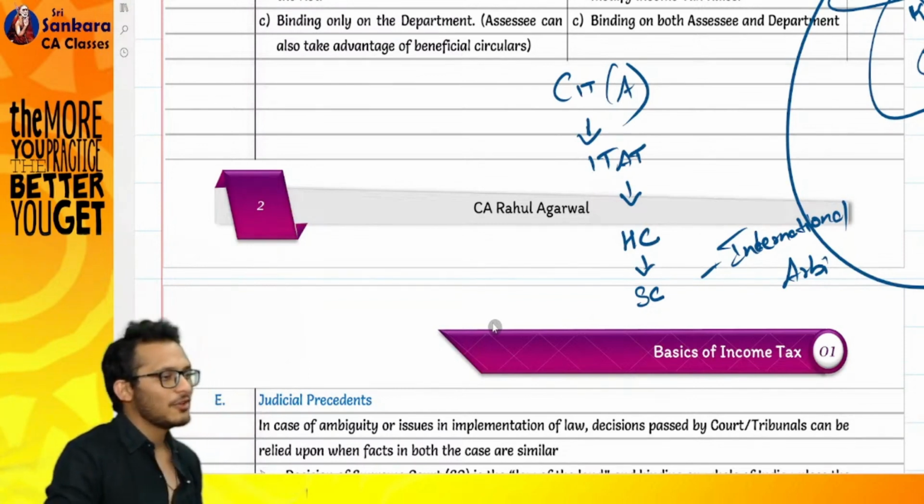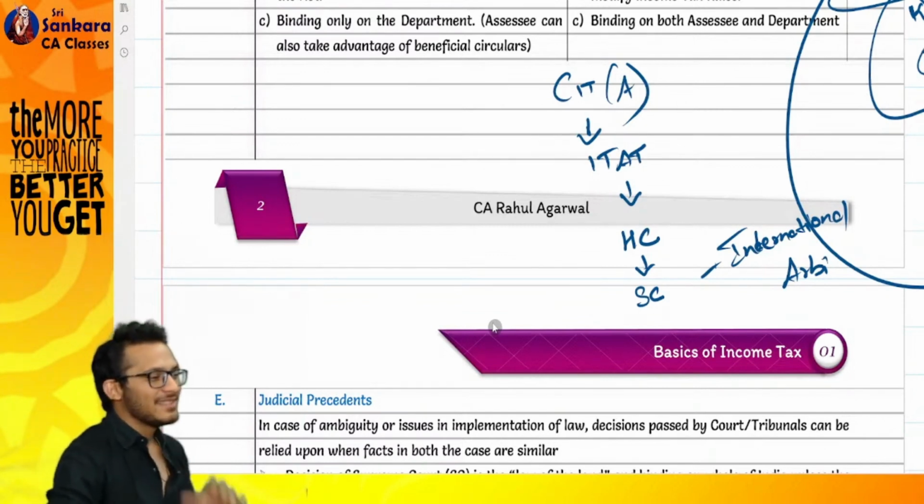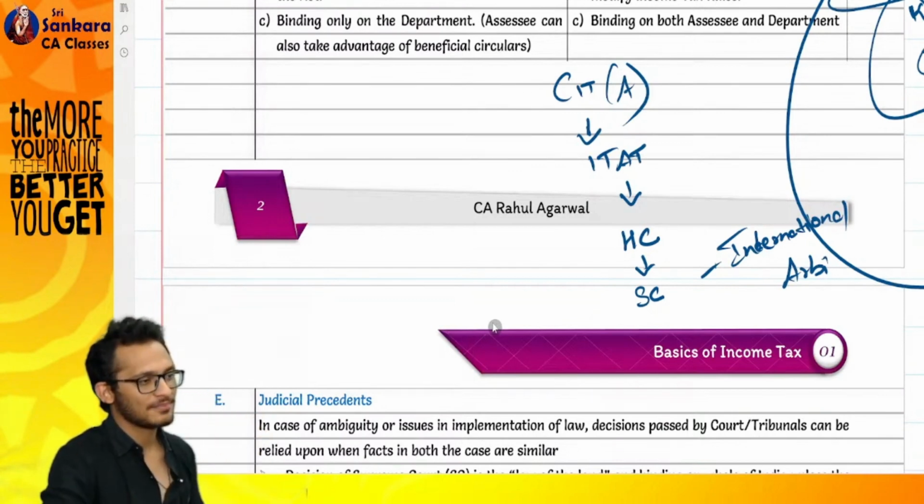Now we are starting with a subject called as... till now. Any doubts?